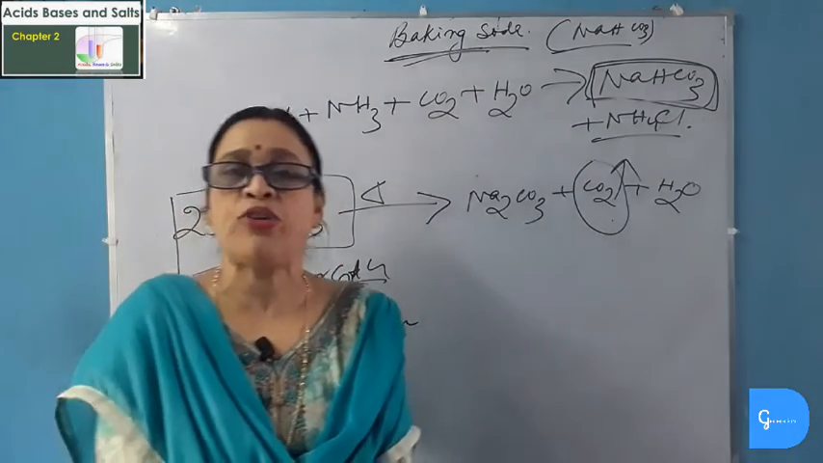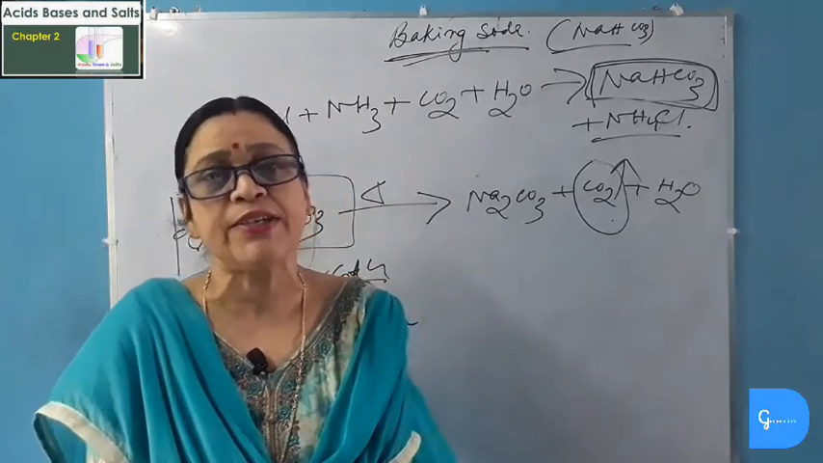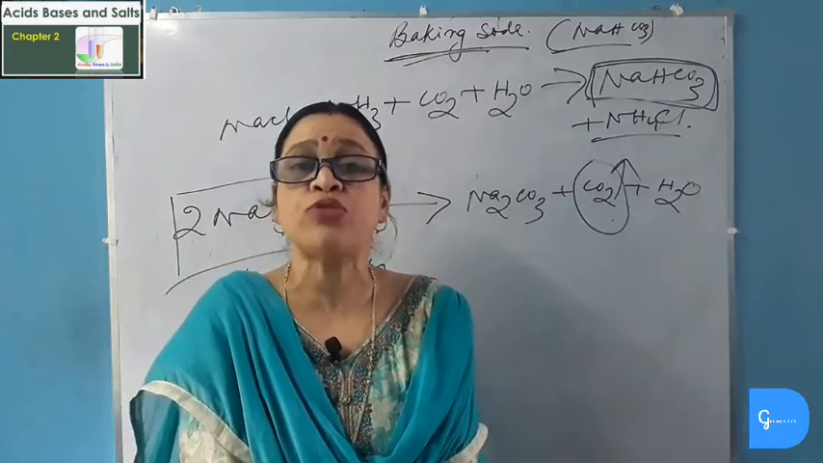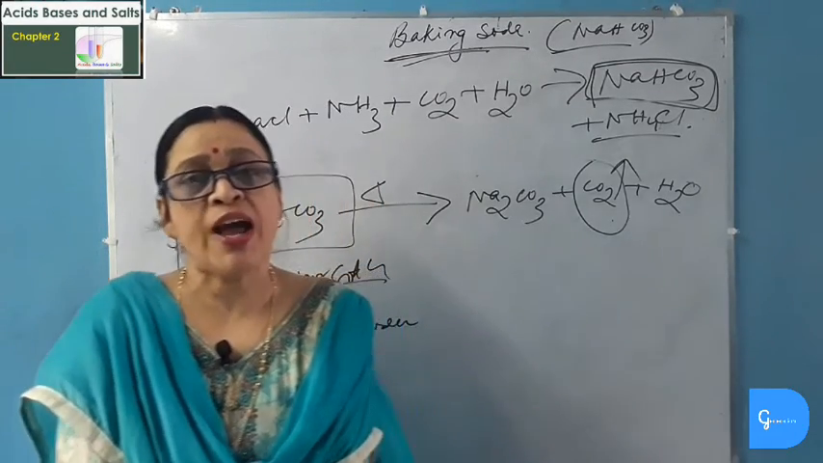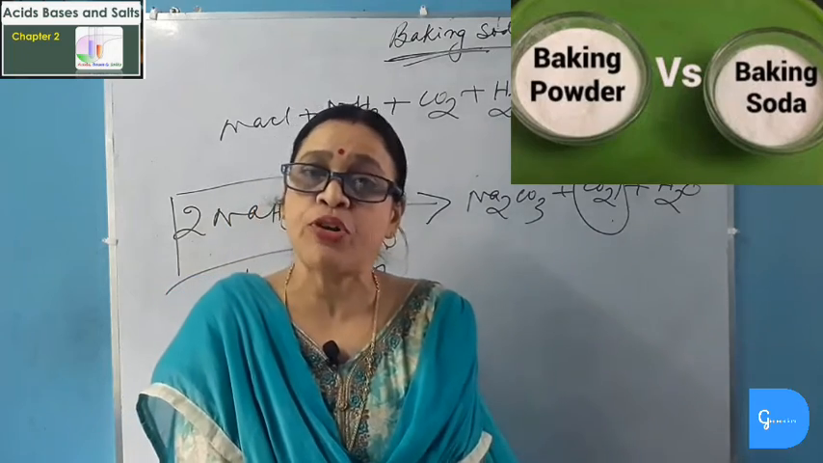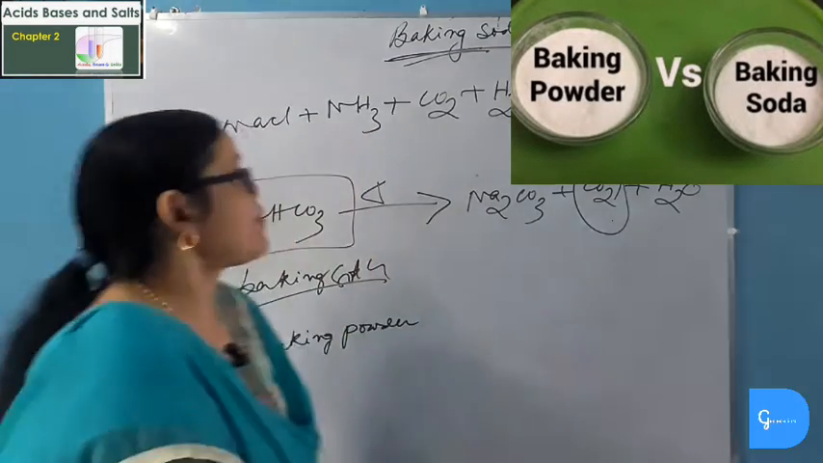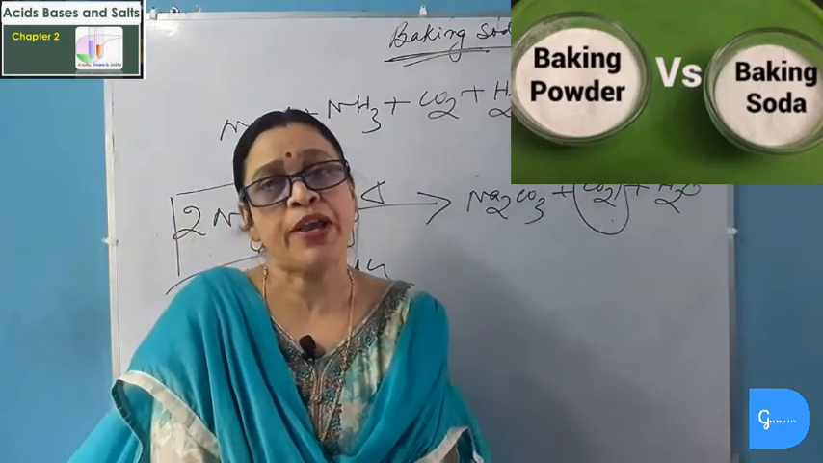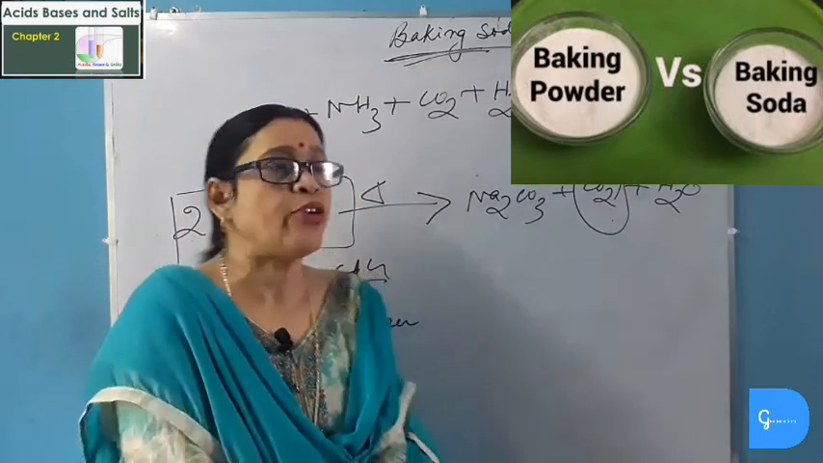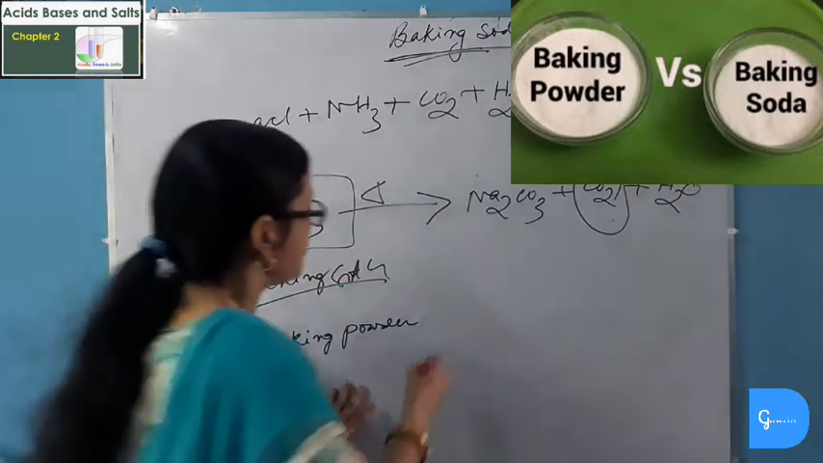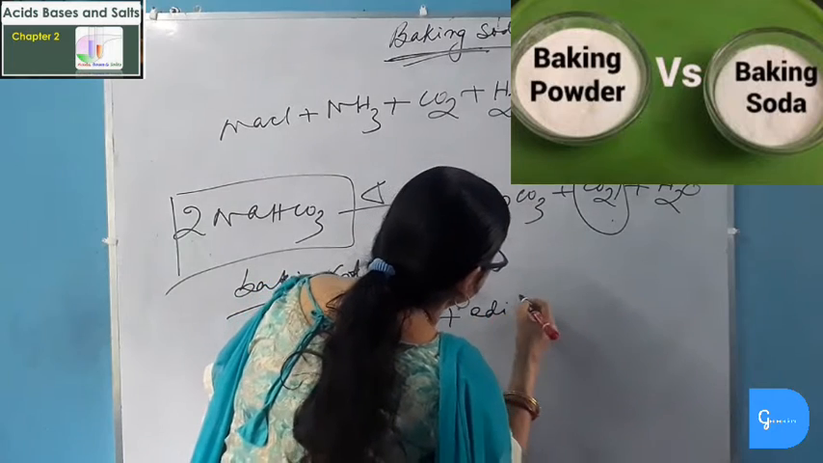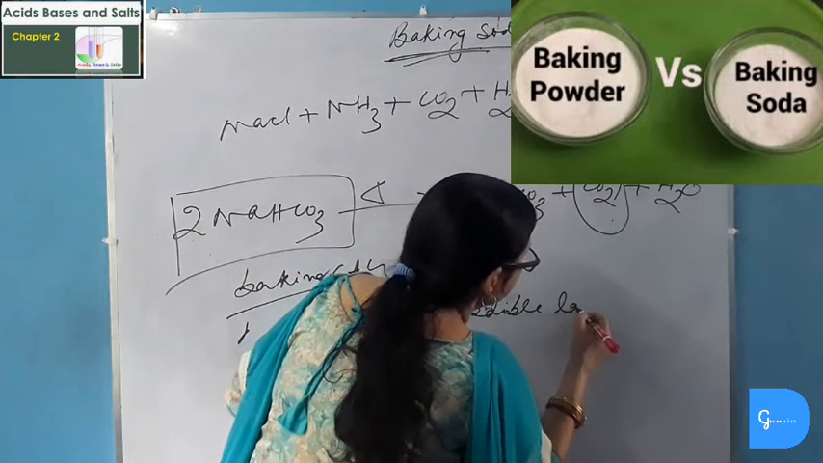Baking soda is used as an antacid. Sodium hydrogen carbonate is used to neutralize the excess hydrochloric acid produced in the stomach and to help in digestion. Secondly, sodium hydrogen carbonate is used for making baking powder. Sodium hydrogen carbonate or baking soda, when mixed with edible tartaric acid, forms baking powder.